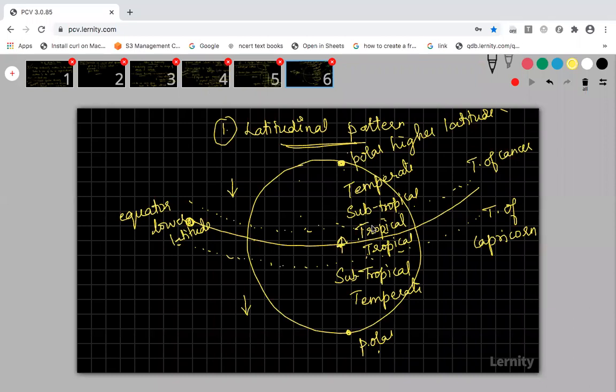Still, if you have doubt in tropical, subtropical, temperate and polar, no problem. Take your 6th standard science book and you can see the globe, and all these things would have been mentioned there. You read it again. Okay, no problem. Don't think, we have come to 12th standard, why should we read 6th standard, it is like a shame.